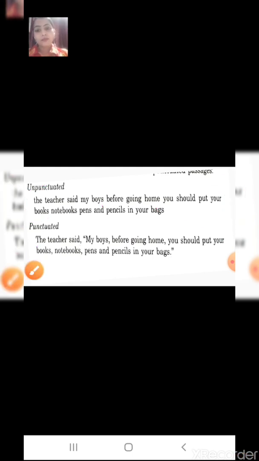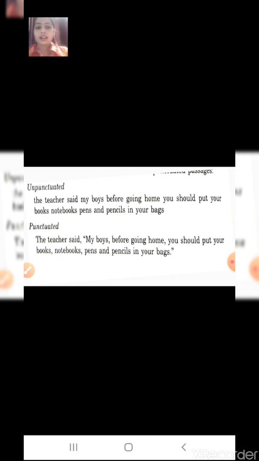If the sentence is unpunctuated, with no full stop, no comma, nothing, you are not able to understand it effectively. If we use all these things, then it will be easily understandable. All right, I hope you understood, and you have studied this earlier in your previous classes, right? This is a brief about punctuation.